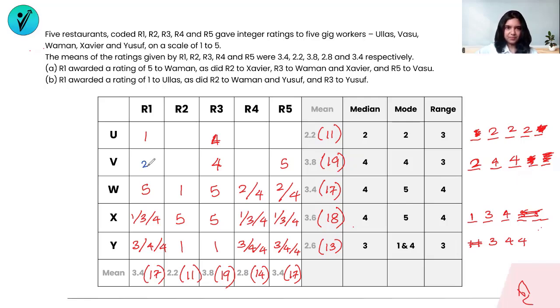Suppose I take a 2 over here. Then I have a 5, 6, 7, and 8 gone. 8 out of 17 is gone. That means I need to make 9 from X and Y. I cannot make a 9 from X and Y because the maximum I can get is 4 plus 4, 8. That means 2 is not here.